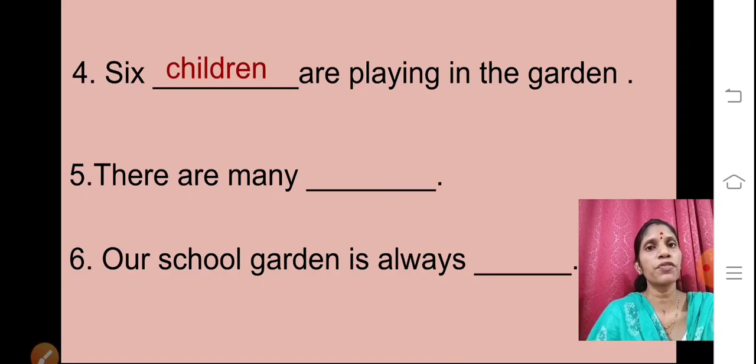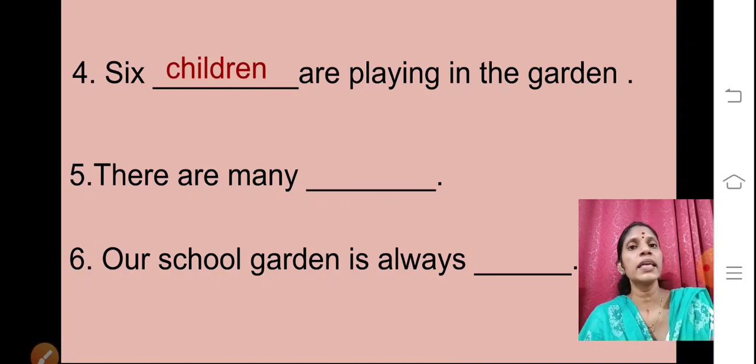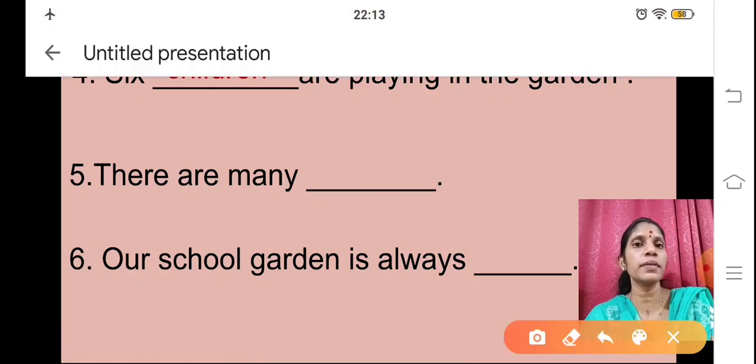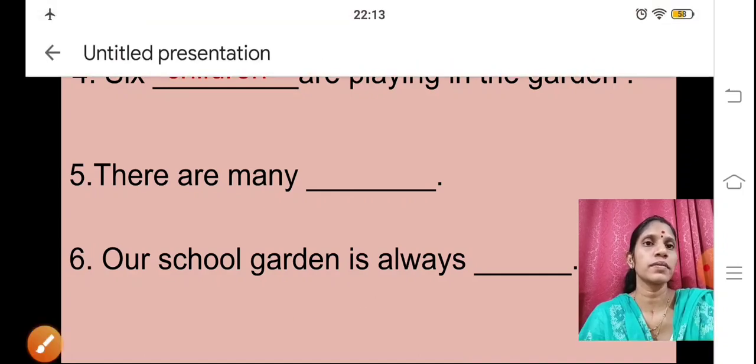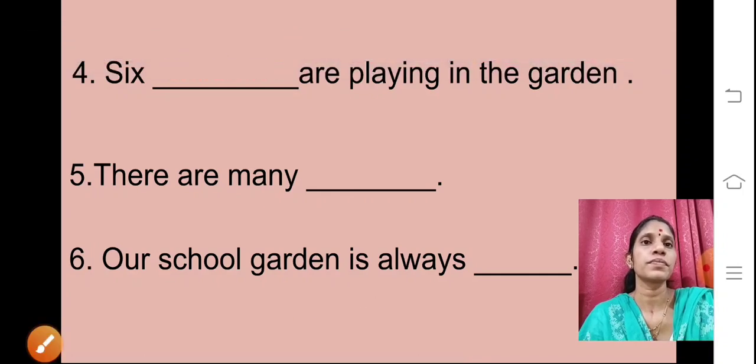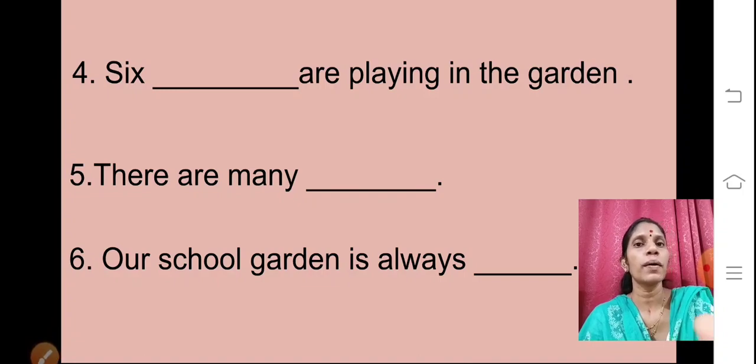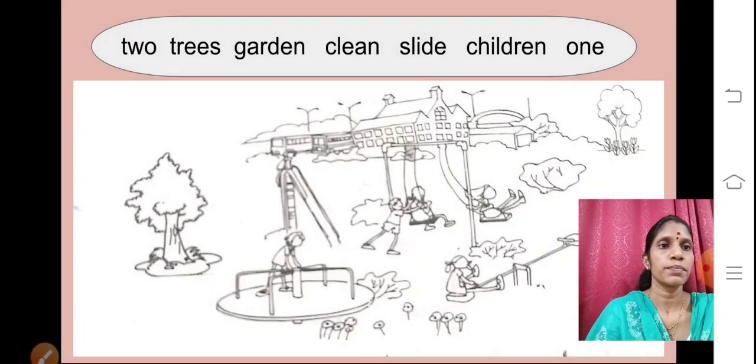Now fifth one. There are many dash. We will go back to our picture.